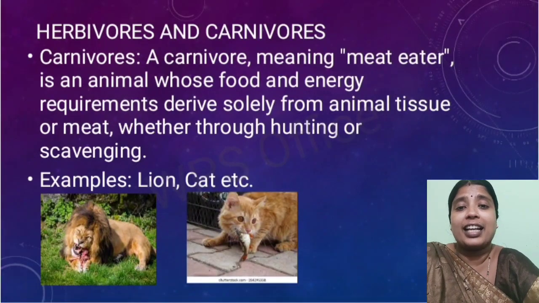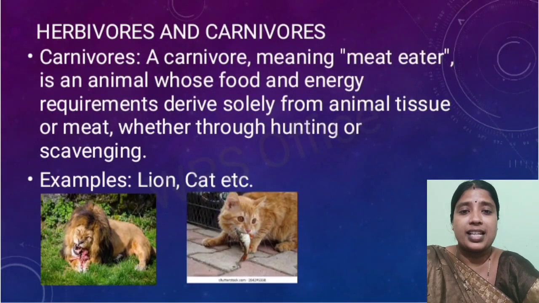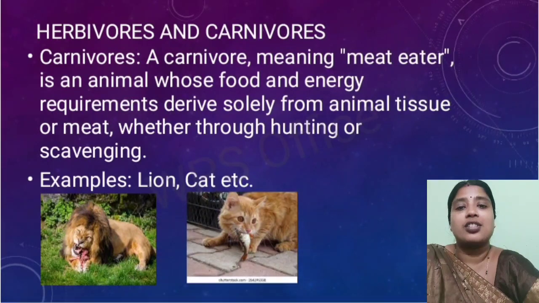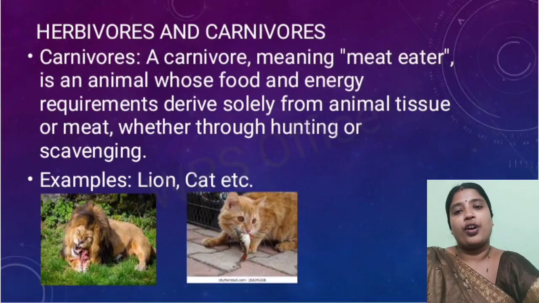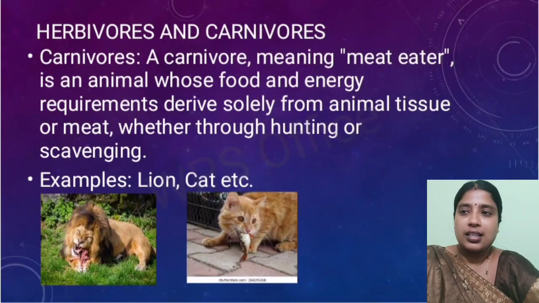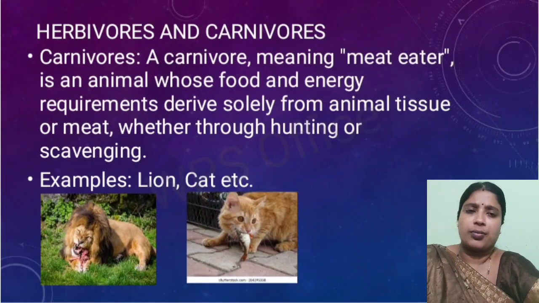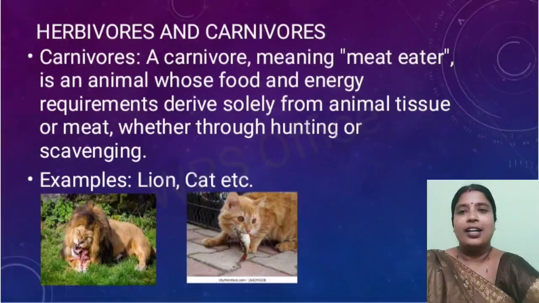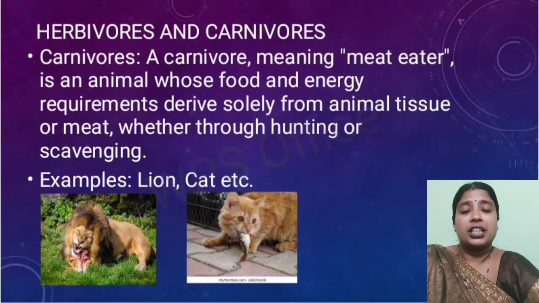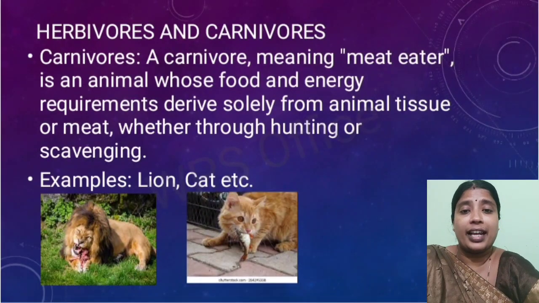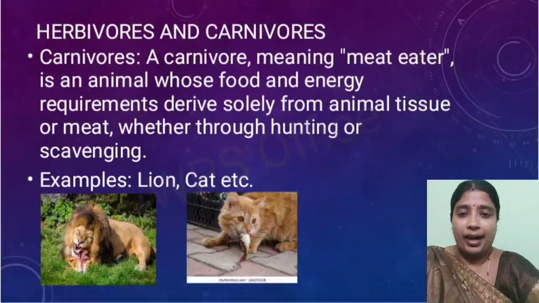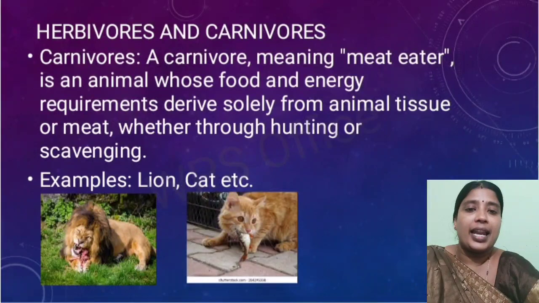Why do carnivores feed on other animals? Definitely for energy and food requirement, which is taken totally from other animals. They do not eat plants, they only eat animals.